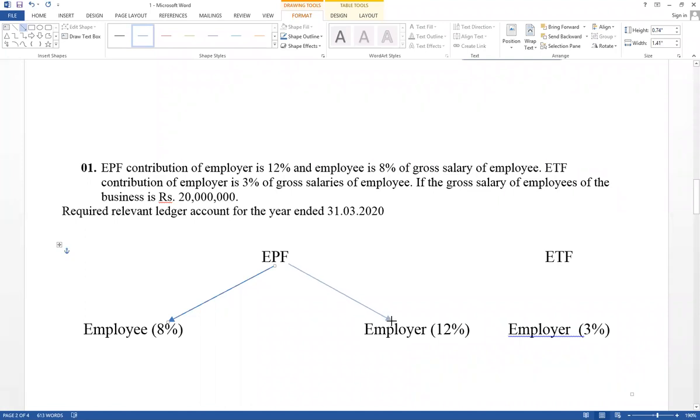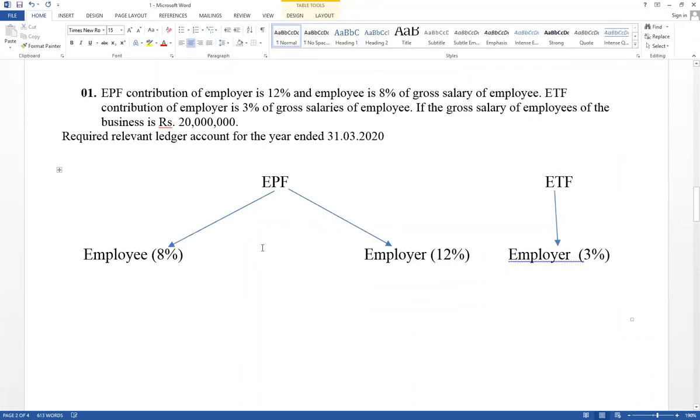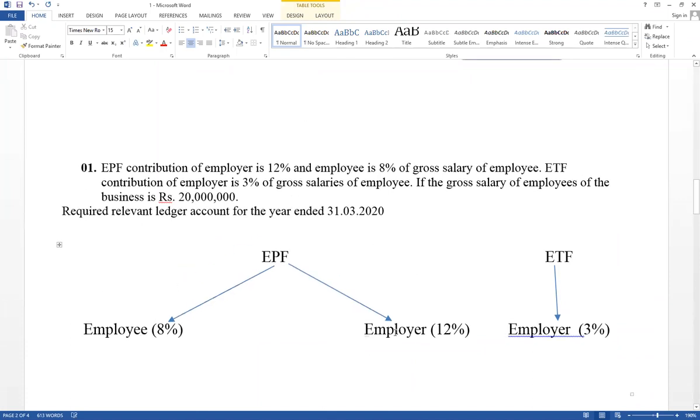First one, try to get idea. And ETF only employer. Employee provide fund. Employee give their contribution. Employer give their contribution. But ETF only employer give their contribution. Each and every month based on salary, both employee and employer, their contribution should be transferred to the central bank. From the salary earned every month, employee 8%, employer 12%, should be sent to the central bank.